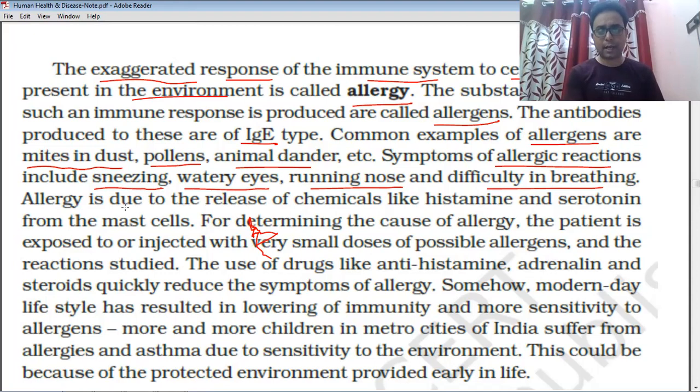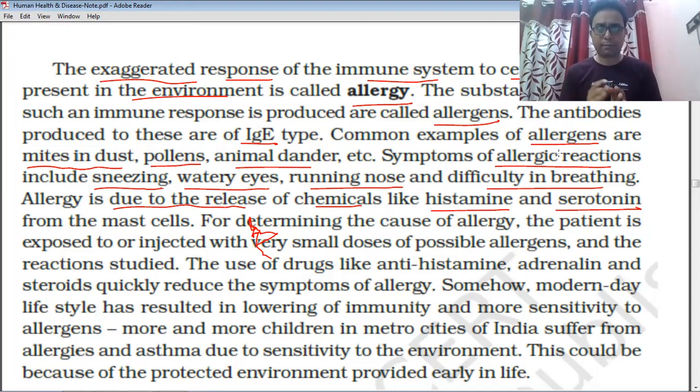Allergy is due to the release of some chemicals. What are these chemicals responsible for allergic development? They are histamine and serotonin. These are the two most important chemicals responsible for allergic development.